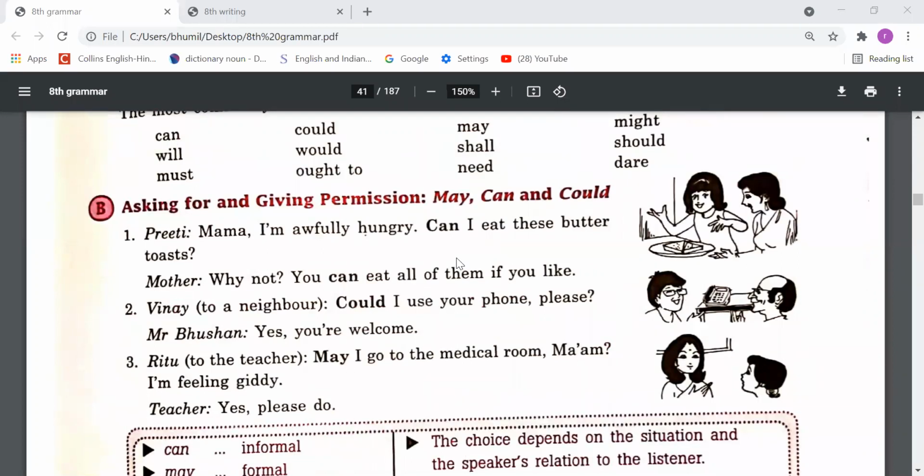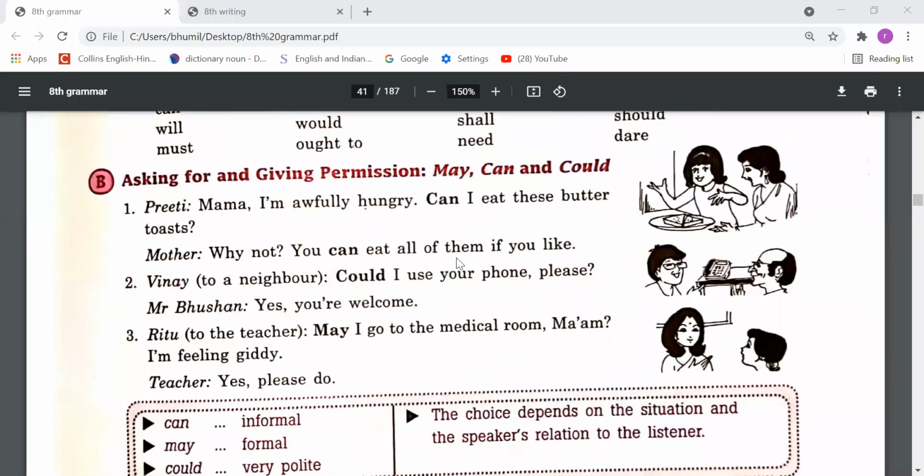Dear students, whenever we have to take permission, we should use may, can, and could. May we can use when we want to take formal permission, like when you take permission from your teachers. So you should use may. May I come in, sir?